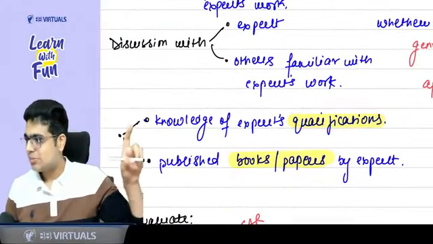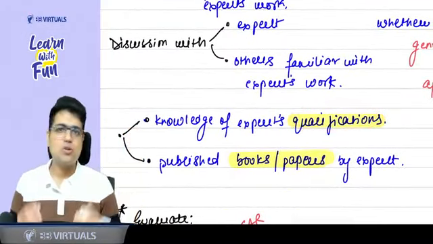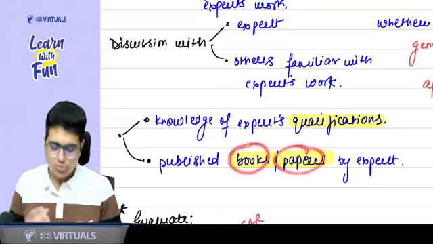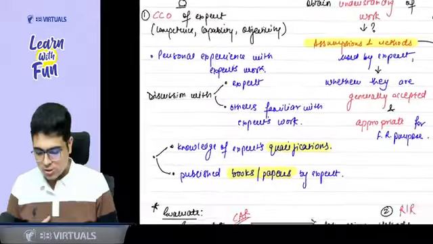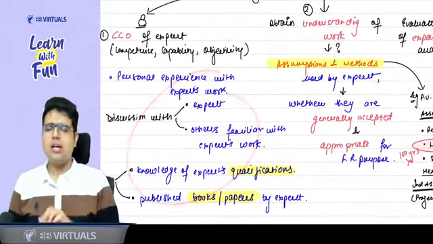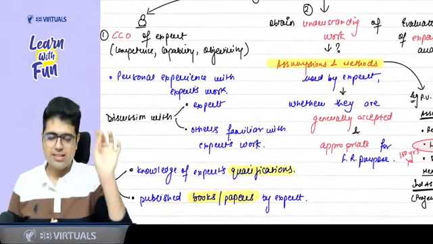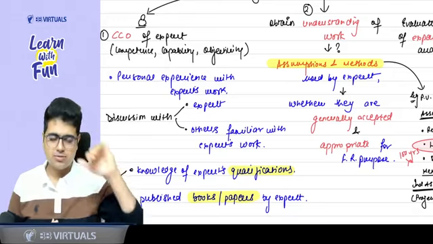Knowledge of the expert's qualification: competent people also publish books and papers. So if he has published some books or papers, you can say the person is competent. So these are the qualities of a competent person. How to know the person is competent? Personal experience with the expert. No personal experience, discuss with the expert, discuss with others.